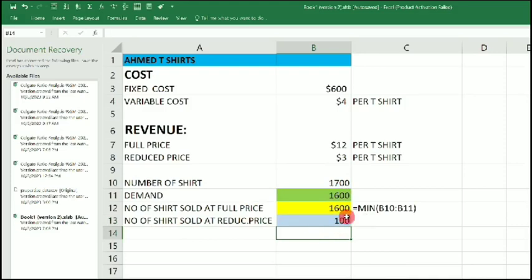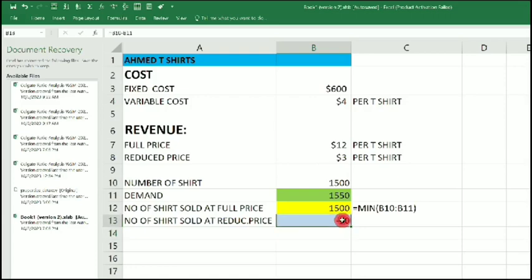Okay, let's see if it works if we change it the other way around. If the number of shares is lesser than the demand. So let's say the number of shares is 1,500 and the demand is 1,550. Okay, so now let's see what we have here. Minus 50. So the number of shares sold at reduced price will be minus 50. But minus 50 is not a value. That is where this model is not working properly here. So it has to be 0 because we are not going to have any shares to be sold.